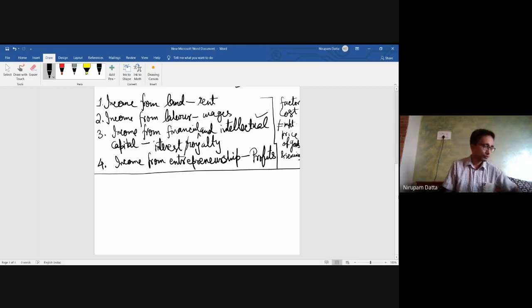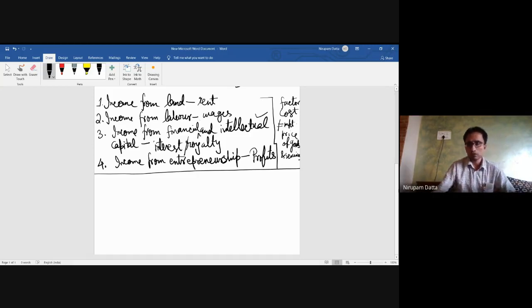Now, this is what we add. So we add all this and we get the national output at factor cost by the income flow method. So this is the flow of income to all the factors of production that are involved in the production process of goods and services. So in return for production of goods and services, they receive the incomes in this form, which are then added up at factor cost to receive the national output or the national product at factor cost.